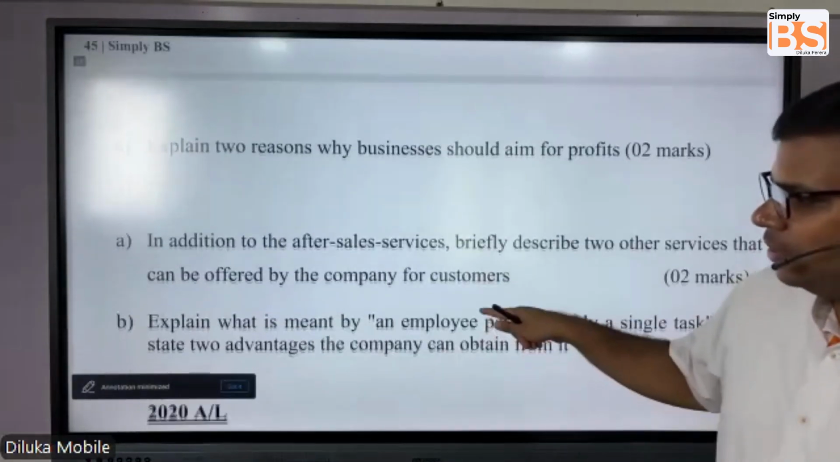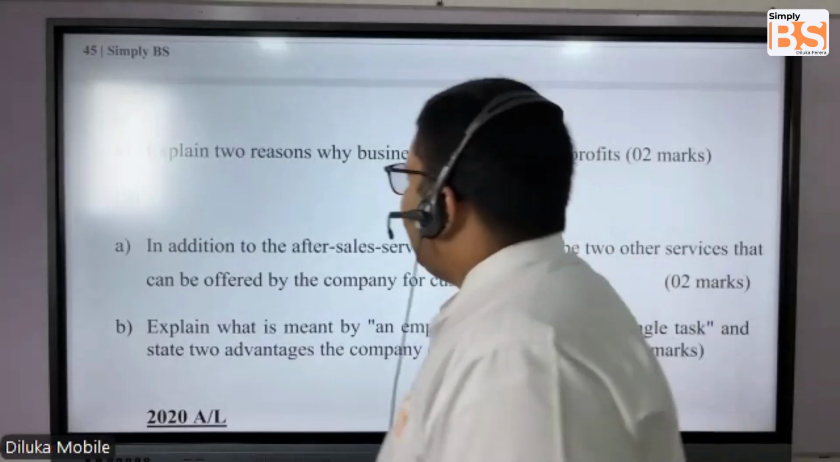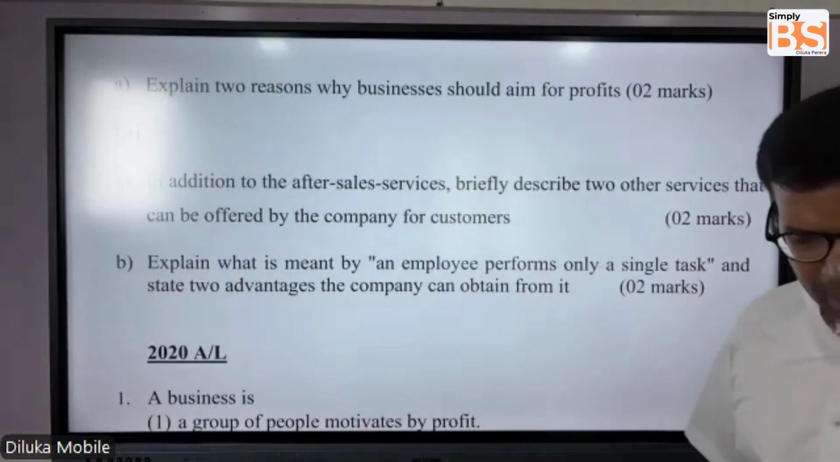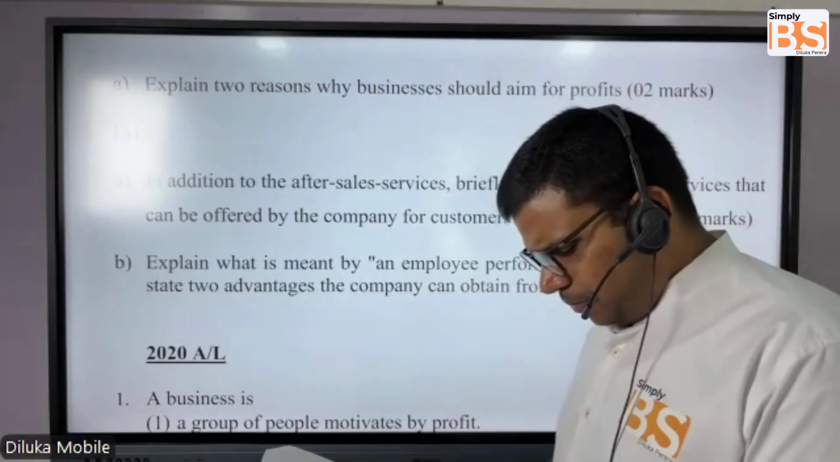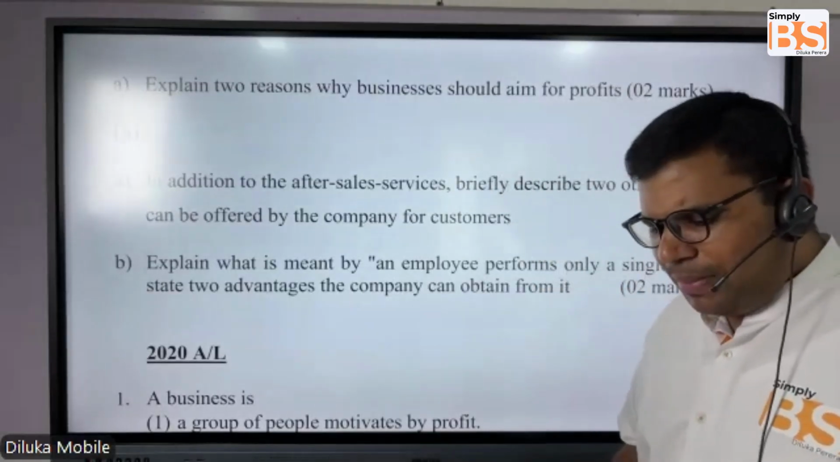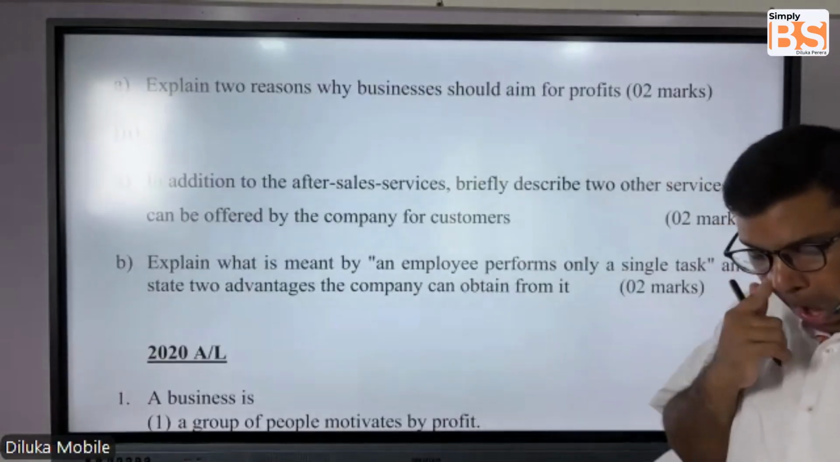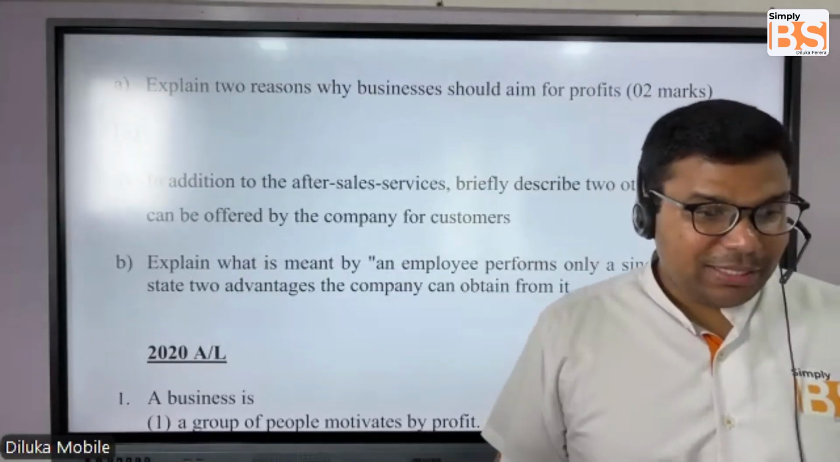So we have another three more questions. Explain two reasons why businesses should aim for profits. Why businesses should aim for profits? Why businesses should make profits?